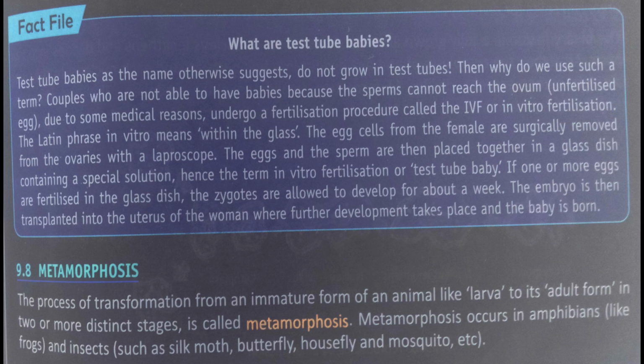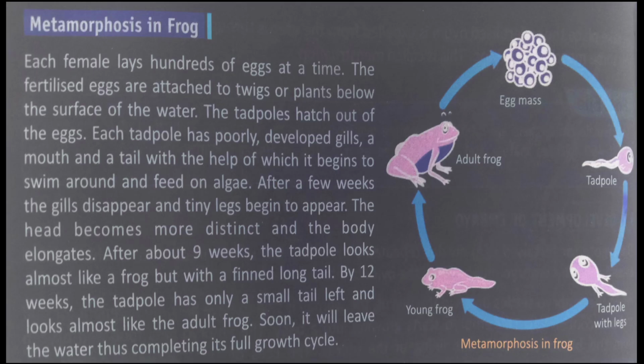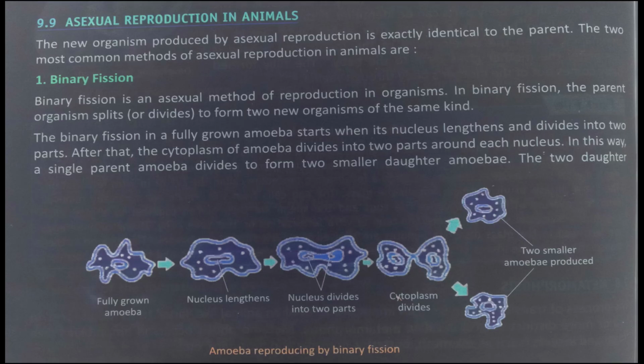So in this video we came to know about the reproduction processes in human beings and the female and male reproductive systems, and how other animals reproduce, like viviparous or oviparous. And in the next video we are going to talk about the process of metamorphosis, which is shown in frog. And then we will talk about fission in amoeba and budding in hydra. We have already talked about binary fission in amoeba, but once again in our next class we will go through it, and budding, the process by which hydra reproduces.